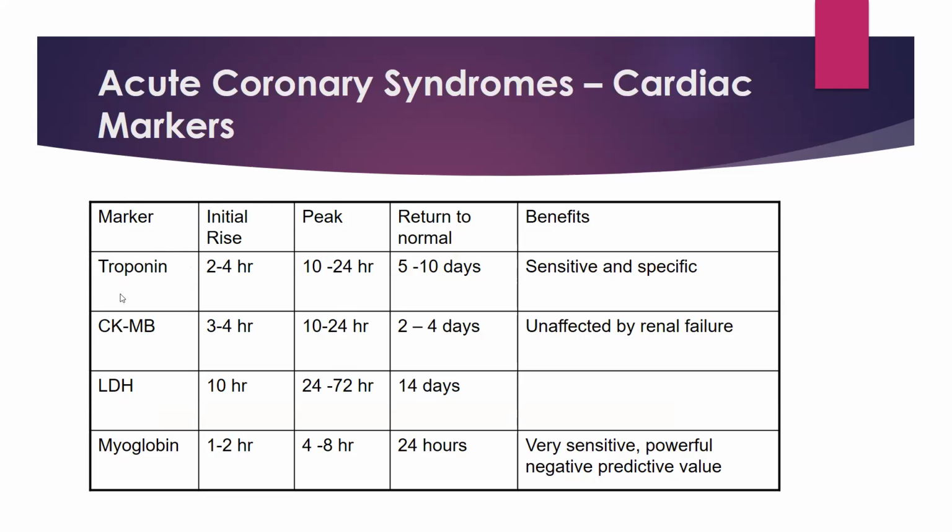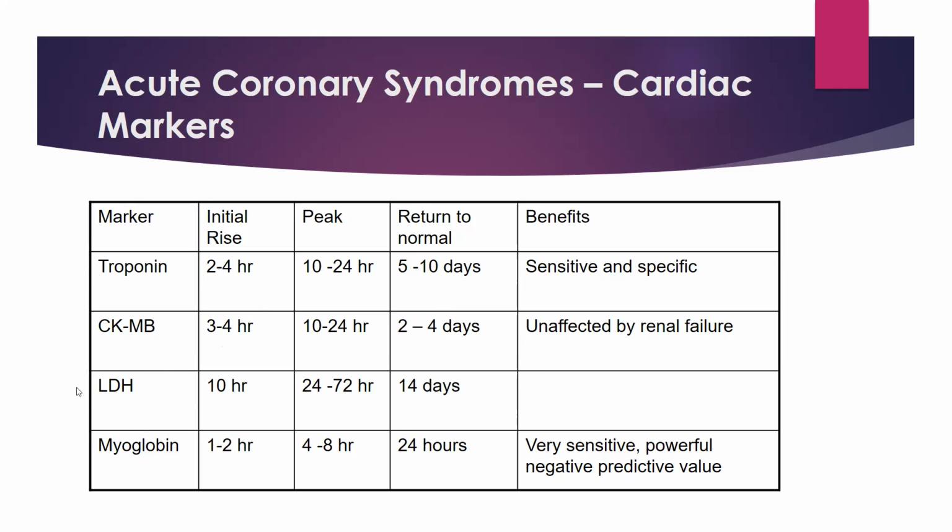The most important is troponin, which starts rising 2 to 4 hours, peaks at 12 to 24 hours, and returns to normal around 5 to 14 days. It is very sensitive, very specific. Other is CK-MB, the MB variant of creatine kinase, which starts rising 3 to 4 hours, peaks at around 24 hours, and comes back very fast in 2 to 4 days.